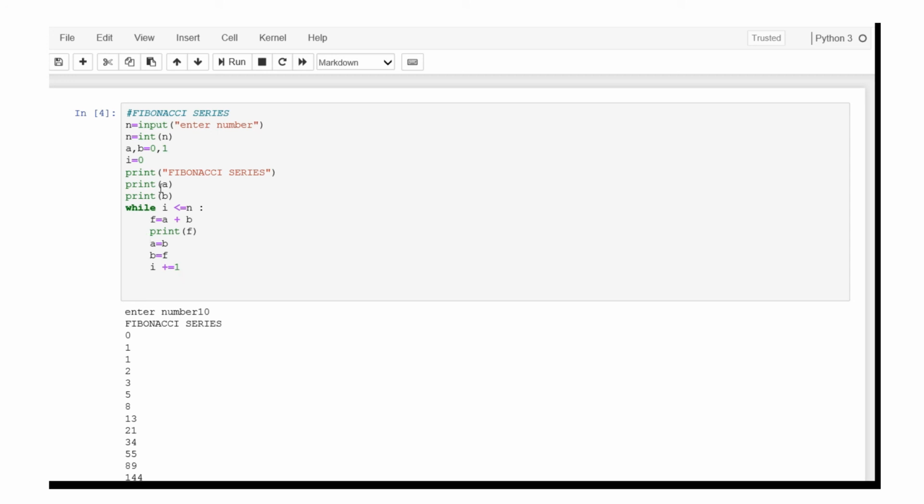Here we are using the while loop. We can also generate the same Fibonacci series using a function, because the same thing is going to repeat again and again. You can also put the loop inside the function. Here I am giving the series without the function. With the function I will give in the next video.